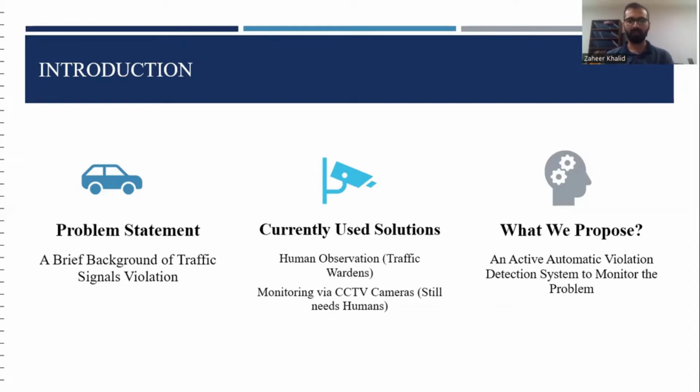Currently, there is human observation for detecting those traffic signal violations. We need to deploy traffic wardens on crosswalks and other traffic signals to monitor those violations. What we propose is an automatic traffic signal violation detection system which can automatically detect the traffic signal violations and feed that information back to the respective authorities.